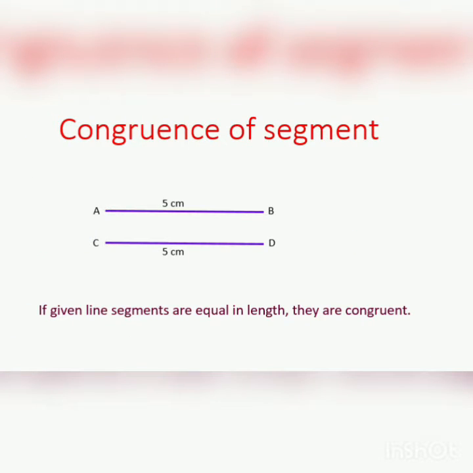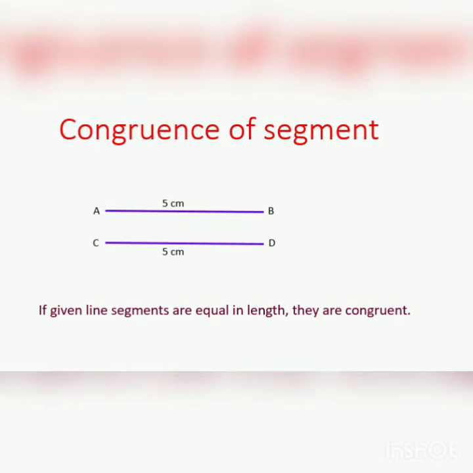In congruence of segments, we have seen that when two segments are of equal measures, then they are called congruent to each other. For example, segment AB and segment CD. You can see that both the segments are of equal measures, 5 cm each. Therefore, they are called congruent to each other. If given line segments are equal in length, they are congruent.